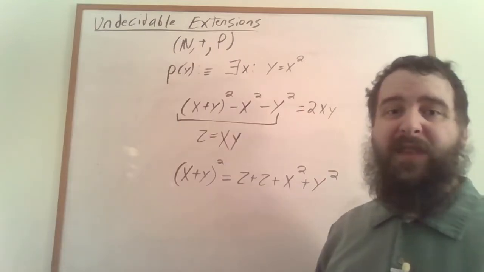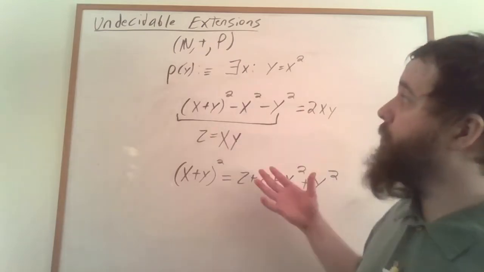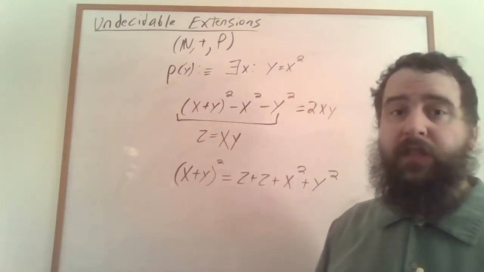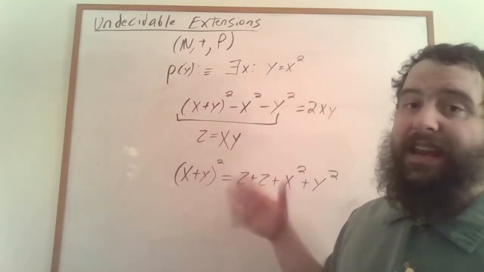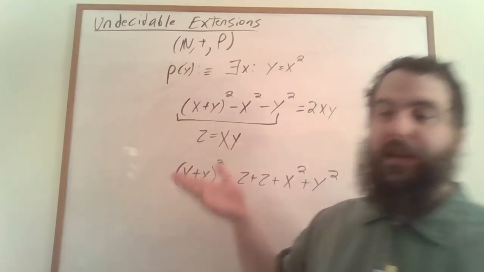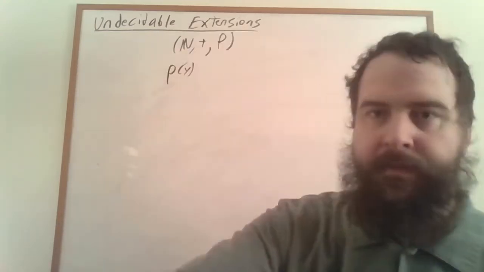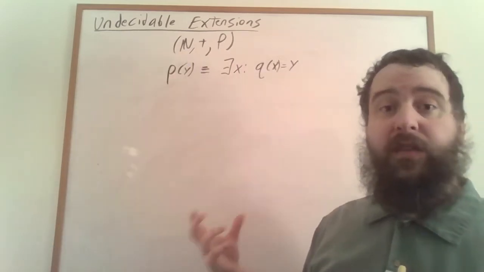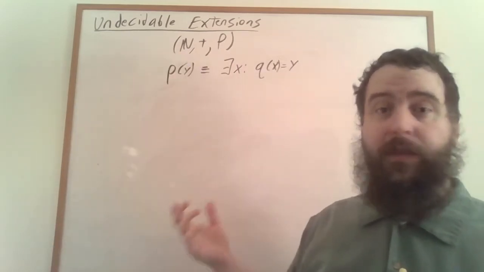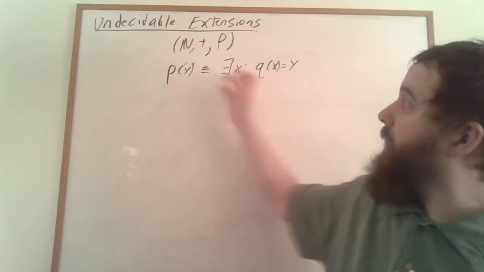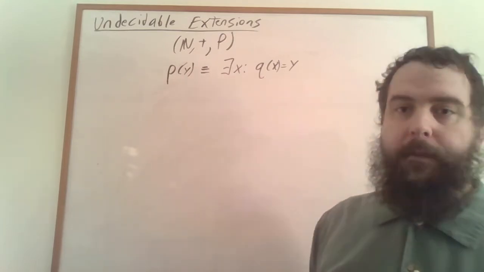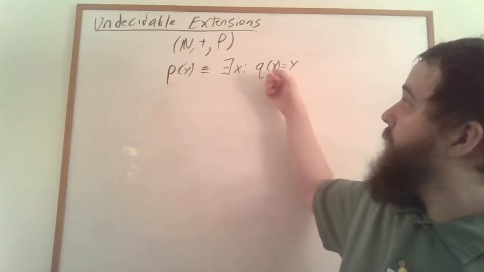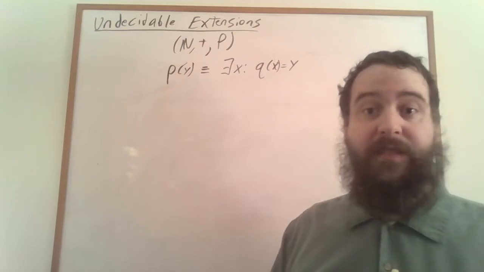And I'll let you figure out how to adapt this proof for arbitrary degree 2 polynomials that actually have an interesting range. But the thing that we can do with this then is increase the degree of the polynomial. Suppose that we have a higher degree polynomial with integer coefficients q, and P recognizes the range of that polynomial, and this is actually an interesting range. The limit of q of x as x approaches infinity is in fact infinity.